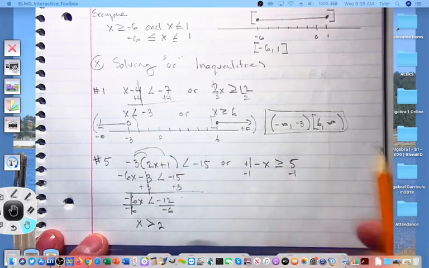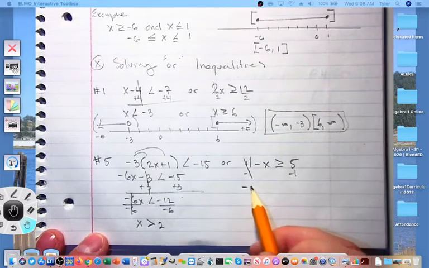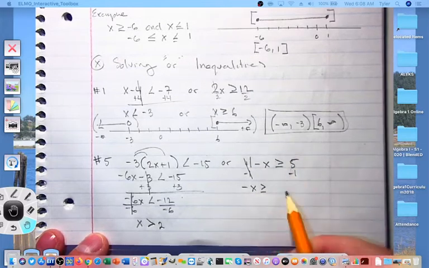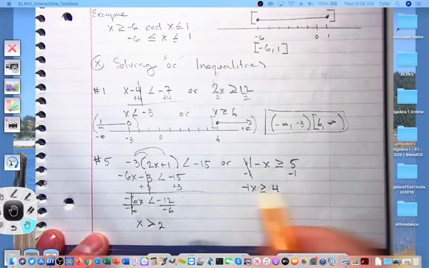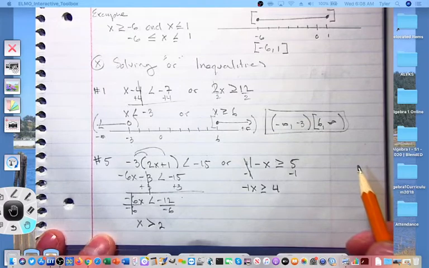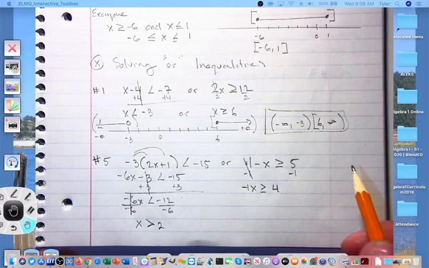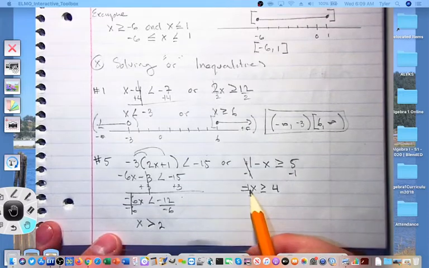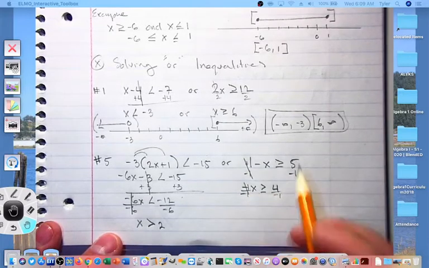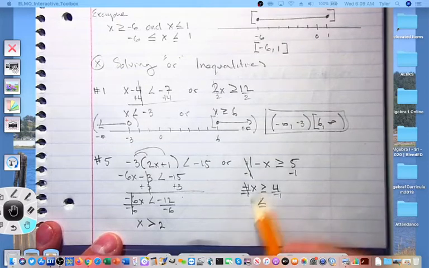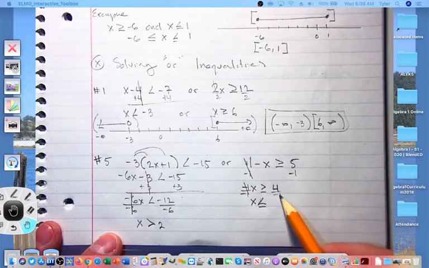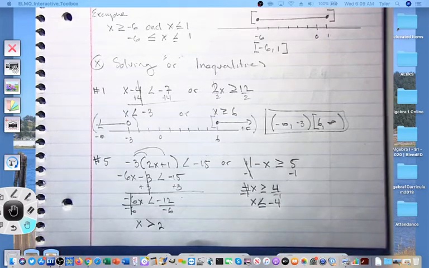1 by subtracting 1. I'm going to get a negative x is greater than or equal to a positive 4. 5 minus 1 is 4. And just like the previous example, I'm going to have to divide by negative 1. If I multiply or divide by a negative number to solve for my variable, I have to flip my inequality. The moment I divide by negative 1, I flip my inequality. It becomes less than or equal to, so x is less than or equal to 4 divided by negative 1 is negative 4. I have just enough space to do it, so here we go.